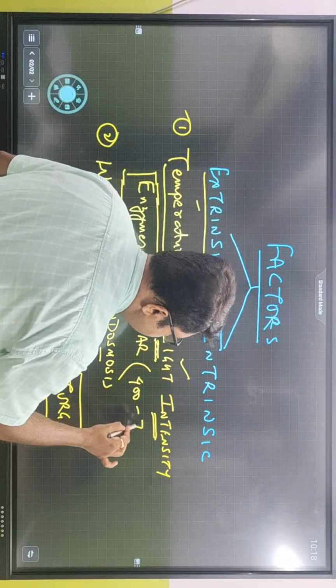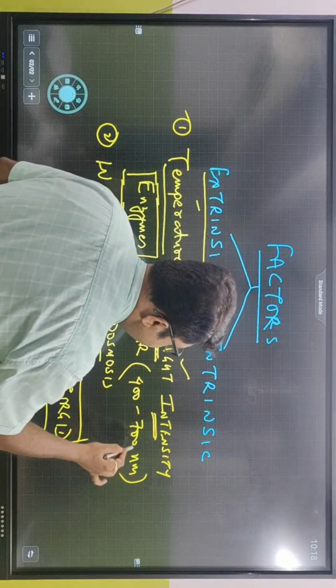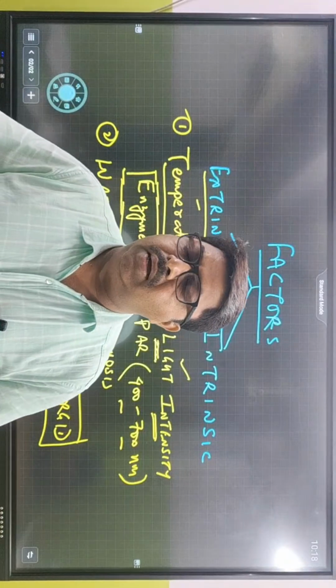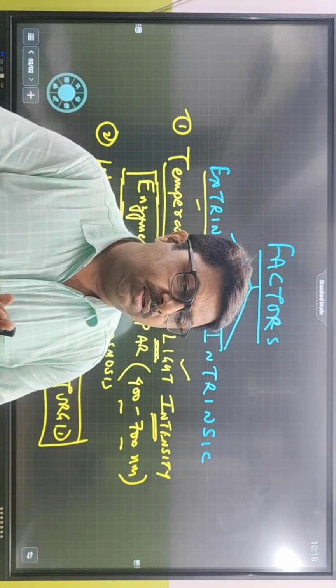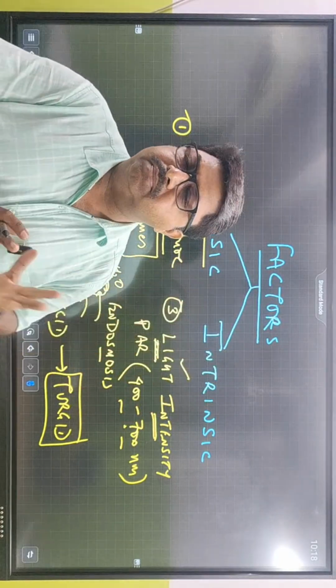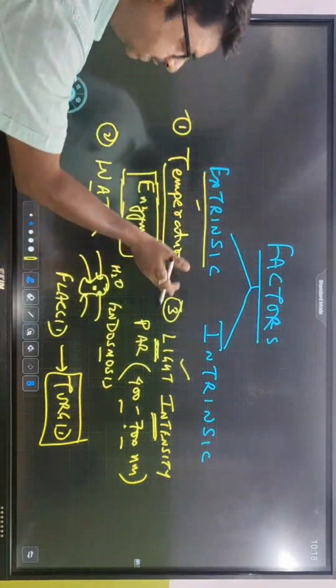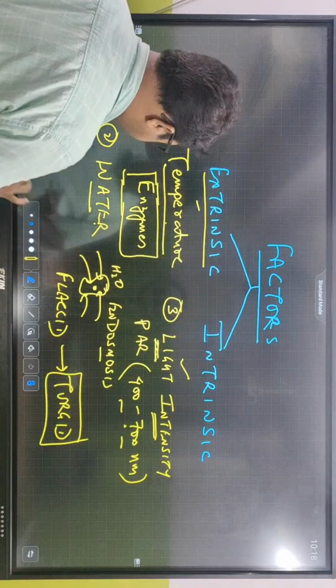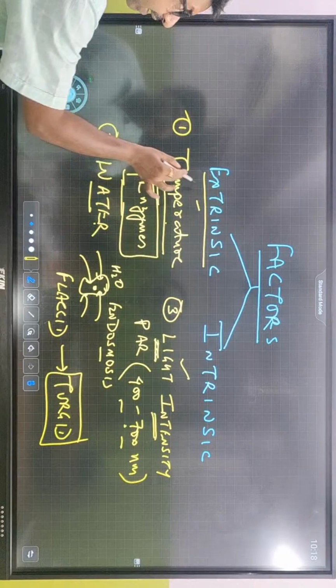But the wavelength is 400 to 700 nanometer. That is the wavelength of the light which is required for plant growth, not the intensity. So that is also very, very important: light intensity. So these three factors are important extrinsic factors.